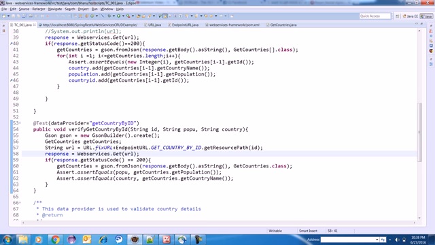So this script will run, you know how many times? Four times, based on the number of records in the data provider. That's how the data provider works.